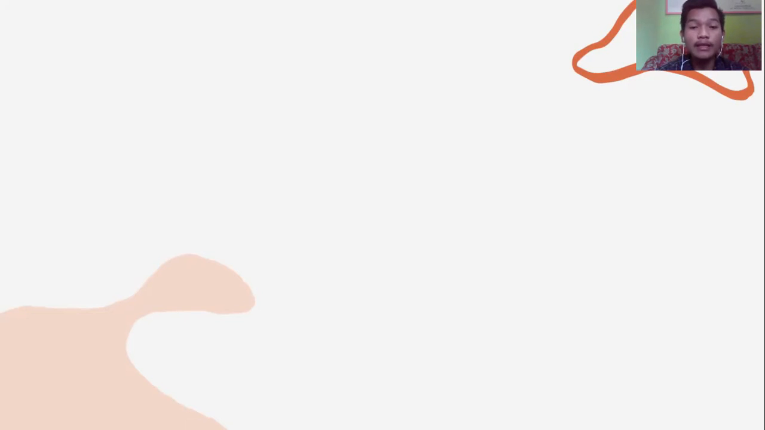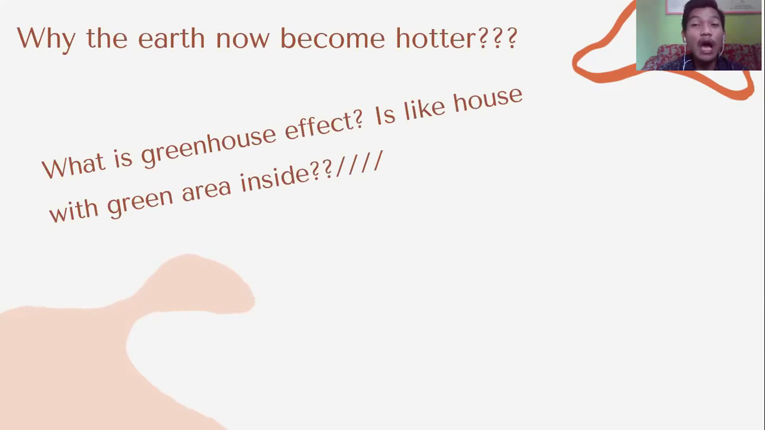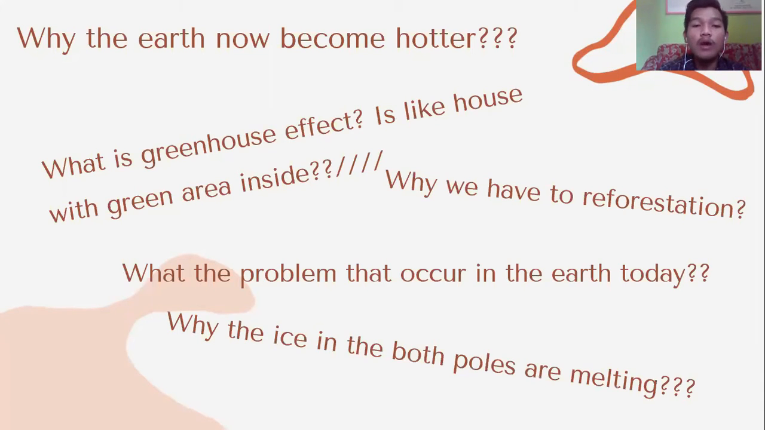Before I explain the material, I predict some questions may be raised in your mind about the situation right now. For example, why has the earth become hotter? What is the greenhouse effect? It's like a house with a green area inside. Why do we have to do reforestation? What problems occur on the earth today? And lastly, why is the ice at both poles melting?